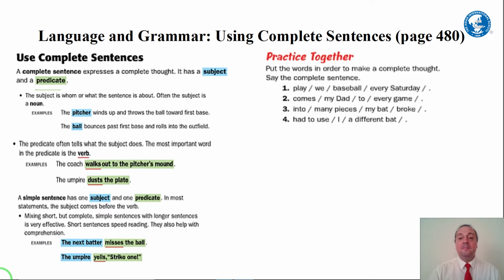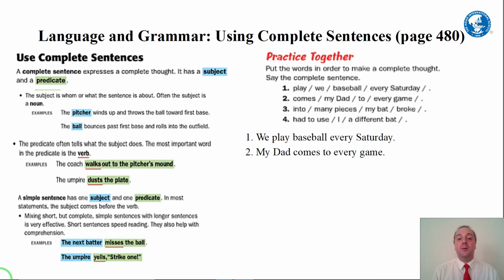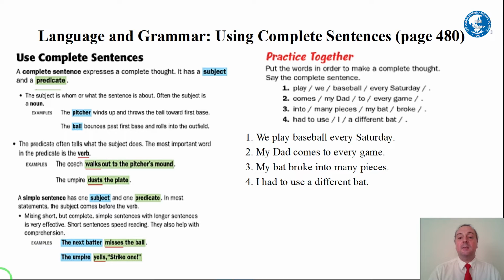Ready? Here's number 1. We play baseball every Saturday. Number 2. My dad comes to every game. Number 3, my bat broke into many pieces. And number 4, I had to use a different bat. Okay, so those are the complete sentences, but let's go back and look. What is the subject and what is the predicate? How do we know that these are complete sentences?